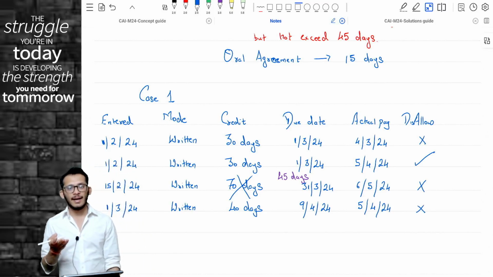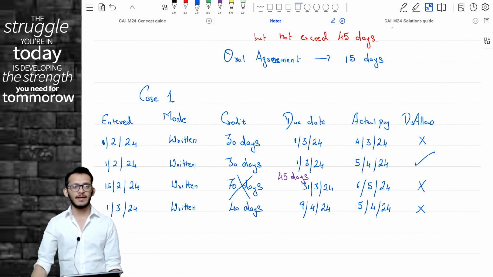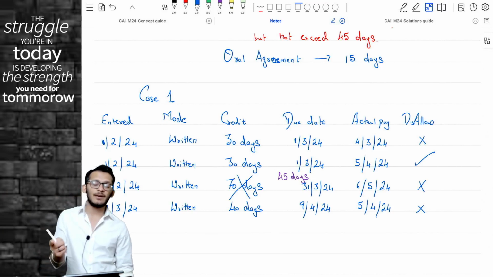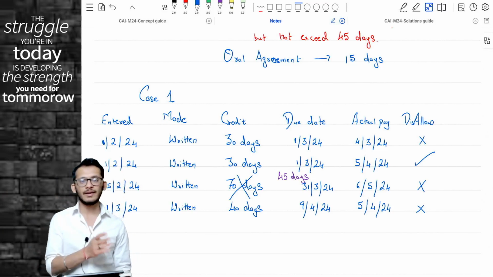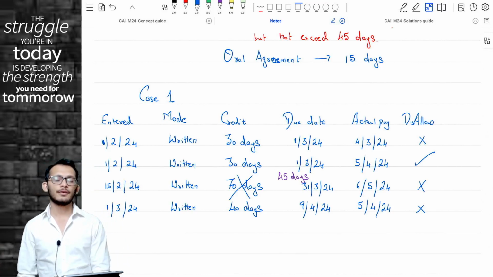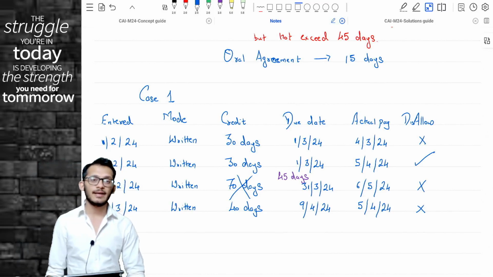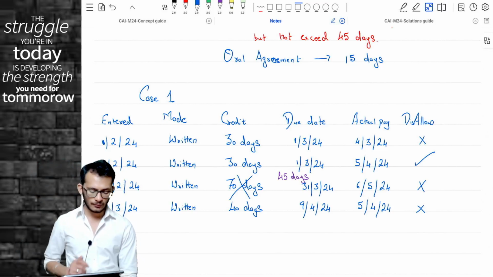Why, Rahul? Because expense was booked in the current year. Yes or no? Expense was booked in the current year. Payment alone happened in the next financial year. Since the payment happened within the due date, there is no problem. Accruals will get permitted. Yes or no? Yes. Please be very careful about this.